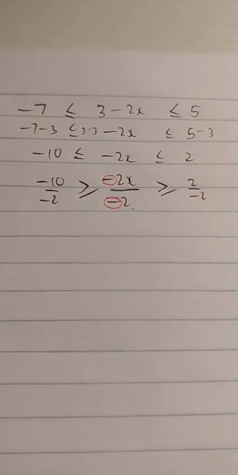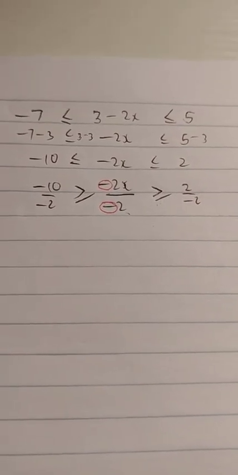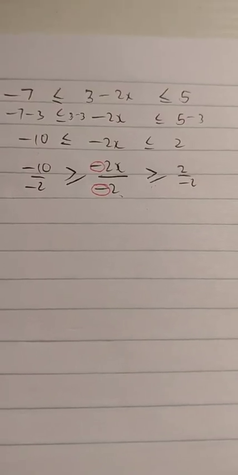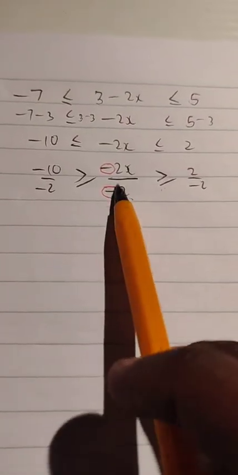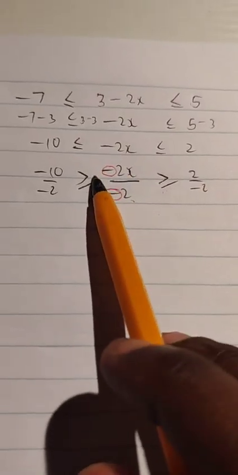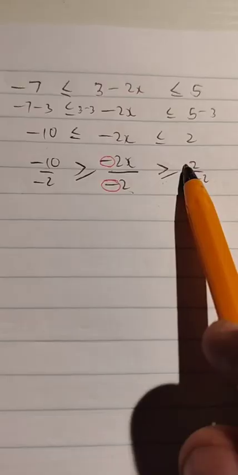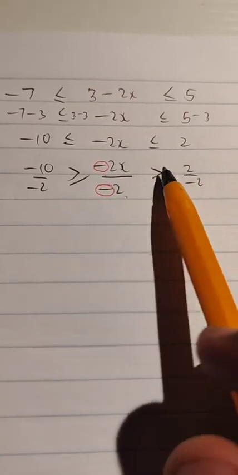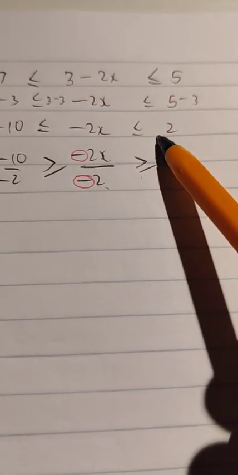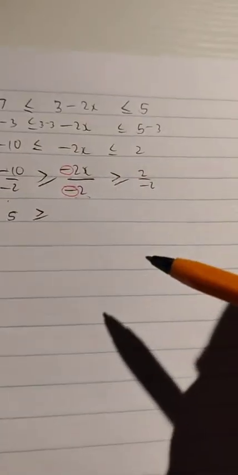Please, guys, do that ASAP. If you show the division, then you must indicate the reversal of the direction of the inequality sign. So you see, this is how it was, but now we are looking in that direction. What's a negative divided by negative? It's a positive. So we have positive 5. Negative divided by negative, positive. 2 divided by 2, 1.